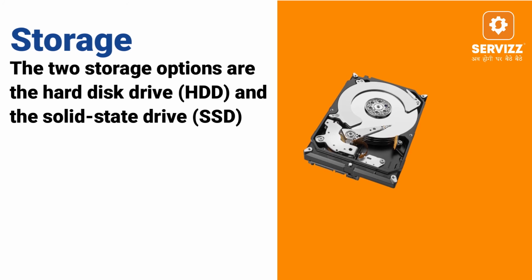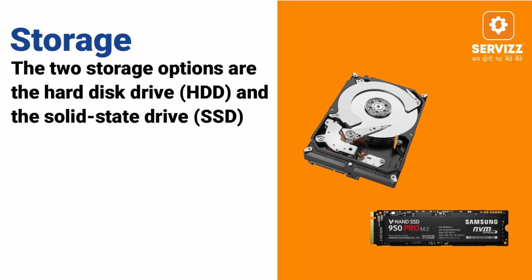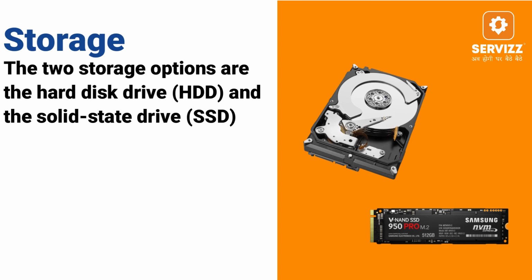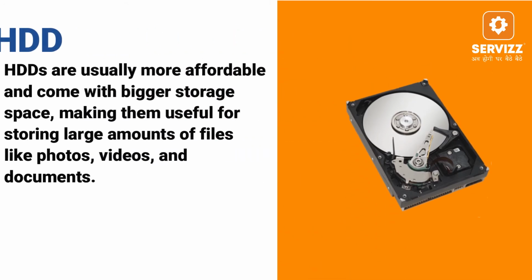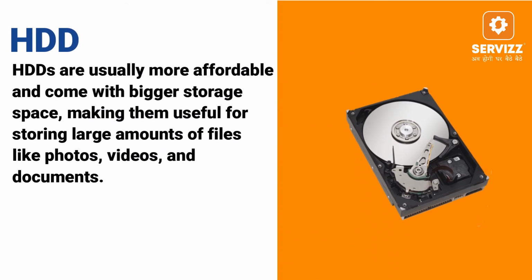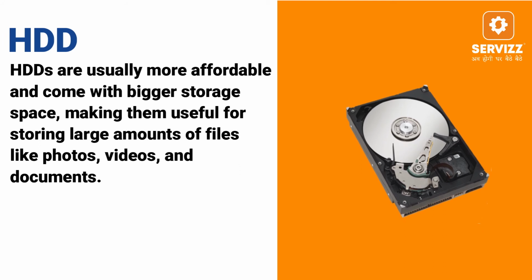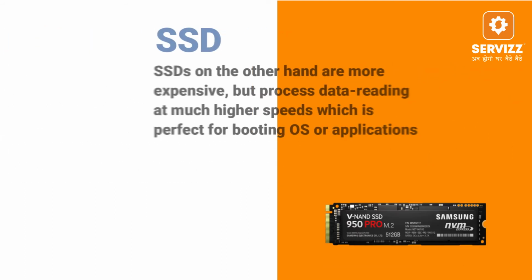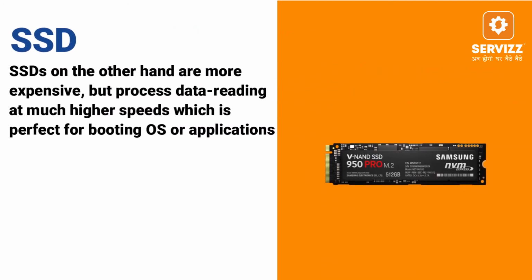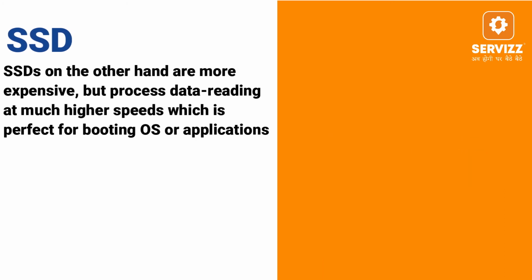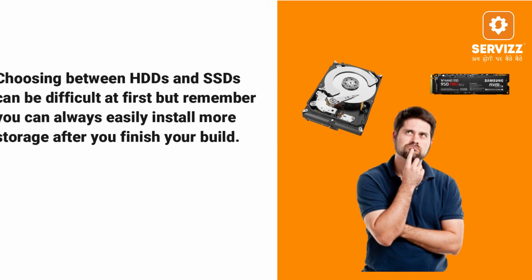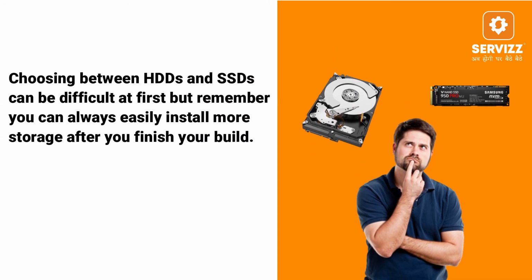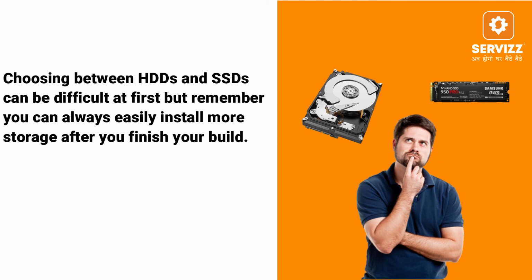Storage. The 2 storage options are the hard disk drive (HDD) and the solid-state drive (SSD). HDDs are usually more affordable and come with bigger storage space, making them useful for storing large amounts of files like photos, videos, and documents. On the other hand, SSDs are more expensive but process data reading at much higher speed, which is perfect for boosting OS or applications. Choosing between HDDs and SSDs can be difficult at first, but remember, you can always easily install more storage after you finish your build.